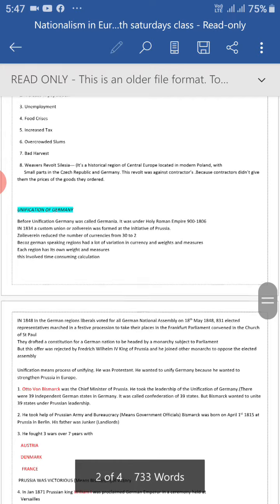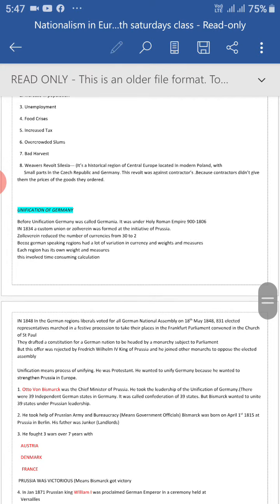So who was the architect of German unification? What was done by him? That we will study now in the next slide.